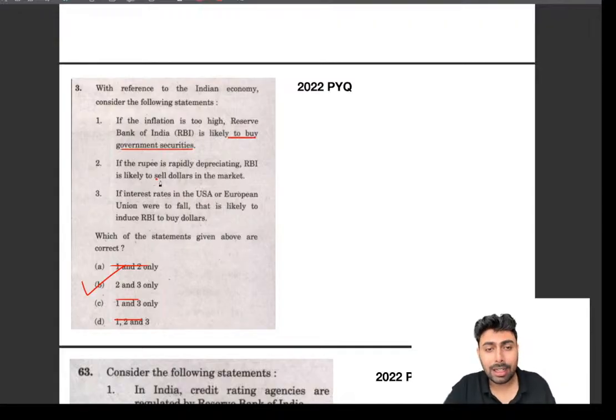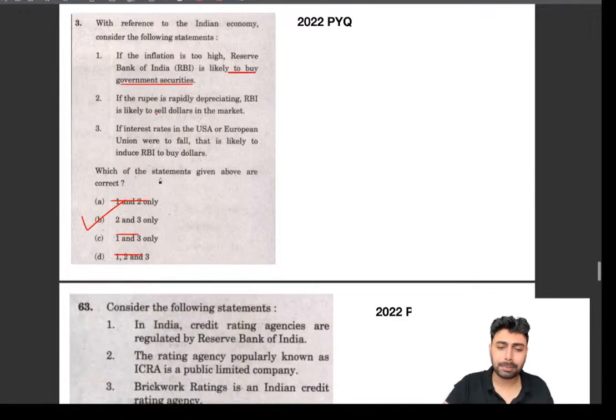So, buying, selling, appreciation, depreciation, high, low, things like that, pay close attention and write it down. If it gets too confusing, write it down in the rough areas of the question paper.